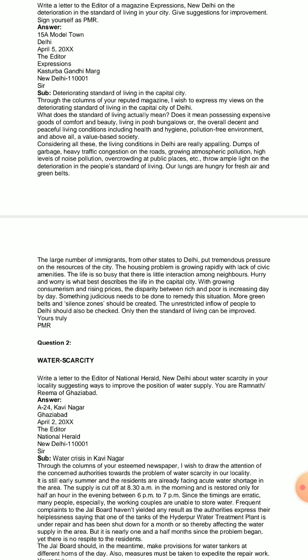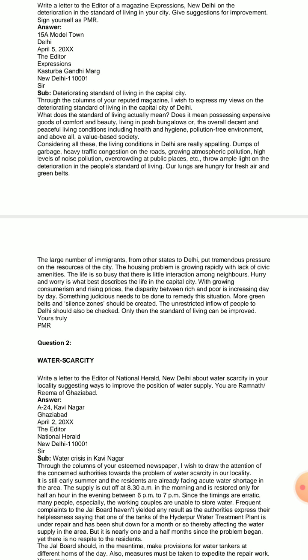So, what does standard of living actually mean? Considering all this, the living conditions in Delhi are really appalling. That means if we consider the above mentioned things that you have already mentioned in the second paragraph, then the capital city of Delhi is lacking in all these things. Dumps of garbage, heavy traffic congestion on the roads, growing atmospheric pollution, high levels of noise pollution, overcrowding at public places, etc., throw ample light on the deterioration in the people's standard of living.